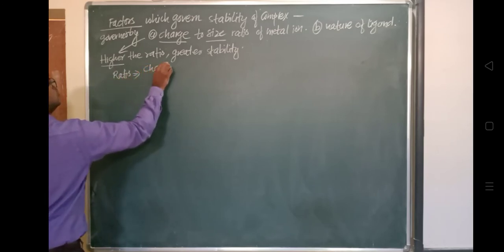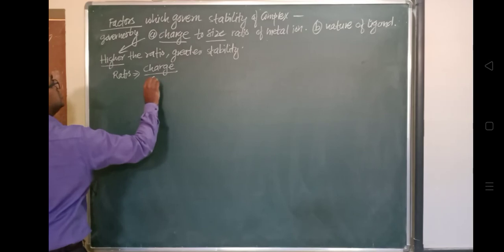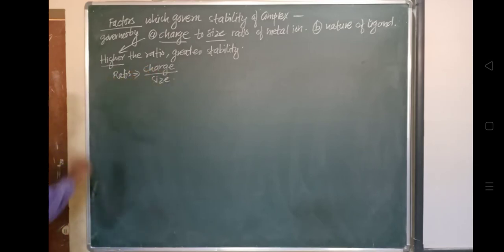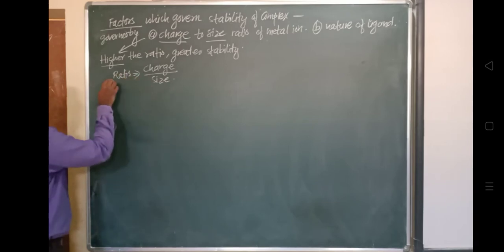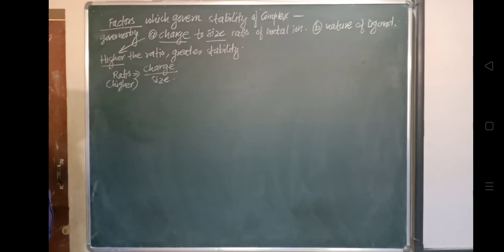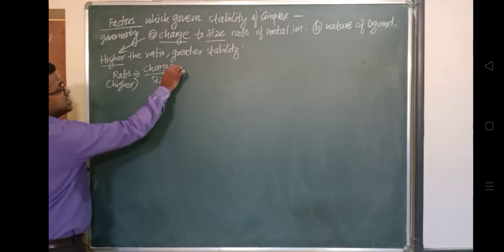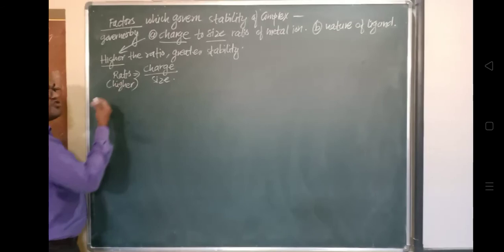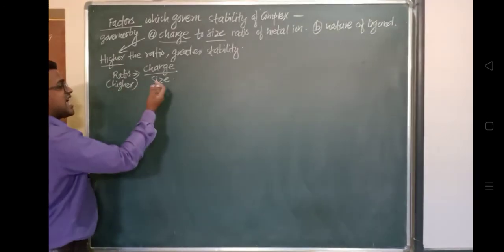So there are two possibilities that this ratio will be higher. One is if the charge is higher, then definitely the ratio will be higher. Another is if the size is lower. If the size is smaller, then definitely the ratio will be higher. So in this way, this ratio will govern the stability of the complex.